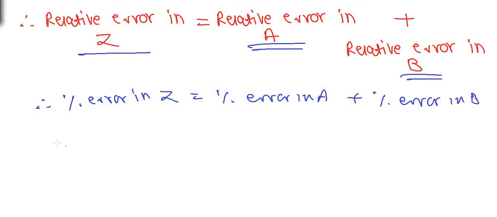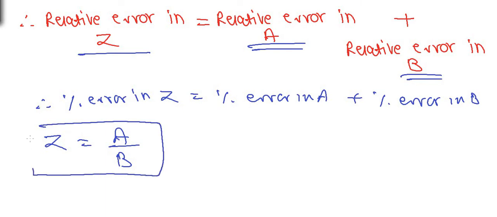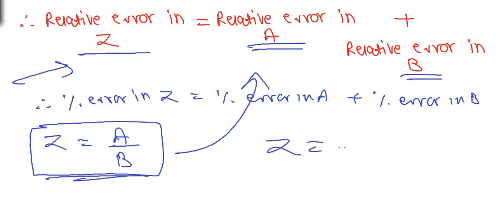Now if there is a division of two quantities, z is equal to a upon b, for z is equal to a upon b also, we are going to apply the same formula without change. The relative error in z is equal to the relative error in a plus the relative error in b, and the percentage error in z is equal to the percentage error in a plus the percentage error in b. So remember, these formulae are equally applicable for z is equal to a upon b and z is equal to a multiplied by b.